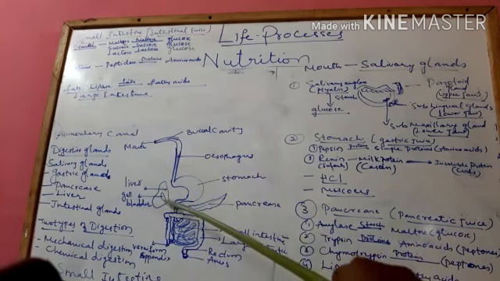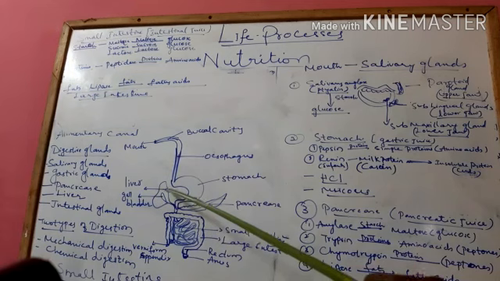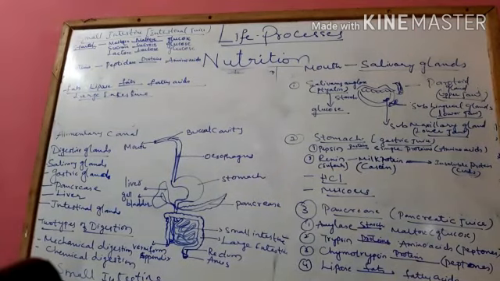And then from the other side you can see the liver, which is the largest gland of the body. On the liver you can see a small bladder called the gallbladder. Once bile juice is secreted, it is temporarily stored in the gallbladder. Then it is used. Bile juice is the only juice which doesn't have any enzymes. Then what does it have? Bile juice has bile salts and bile pigments, the pigments being bilirubin and biliverdin. So what is the function of bile juice? It helps in emulsifying the fats into simple fats for proper absorption.